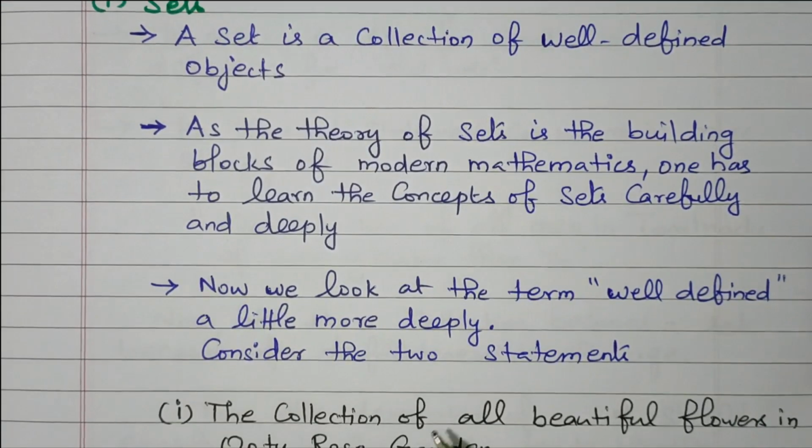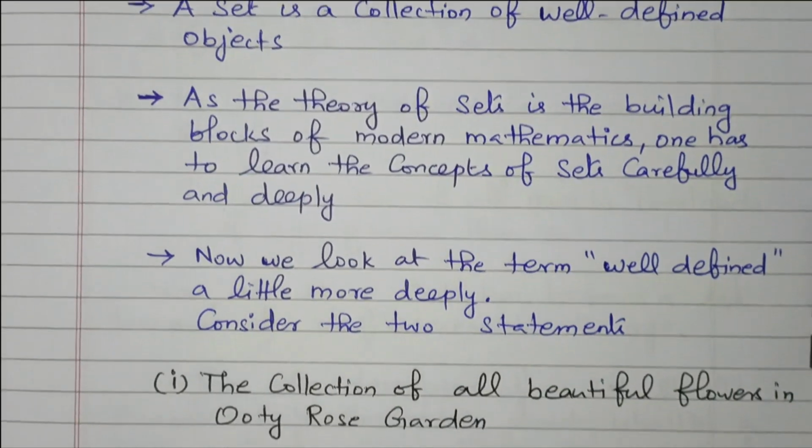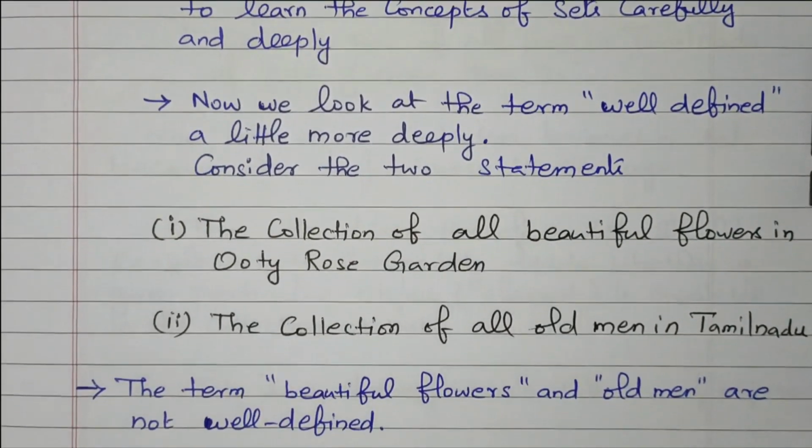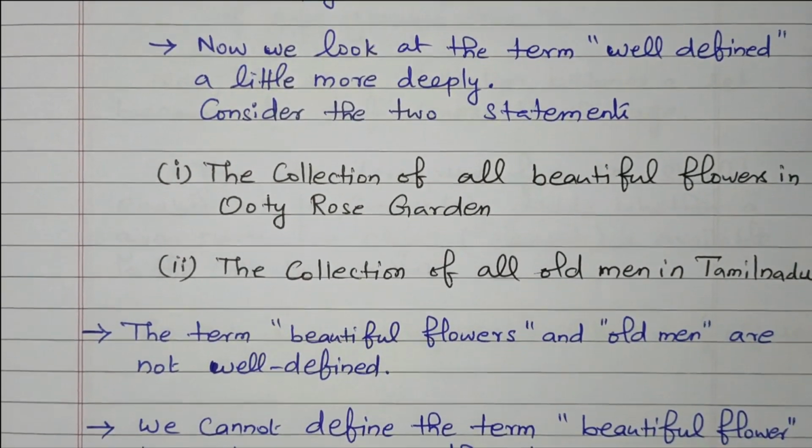Now we'll look at the term well defined. That is very important. A set is a collection of well defined objects. A little more deeply, we'll see what is meant by well defined. Let us consider two statements.